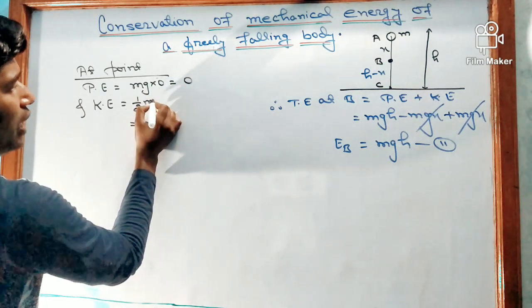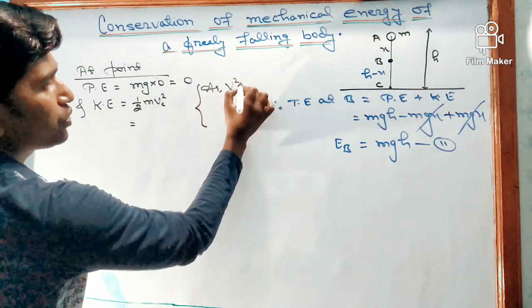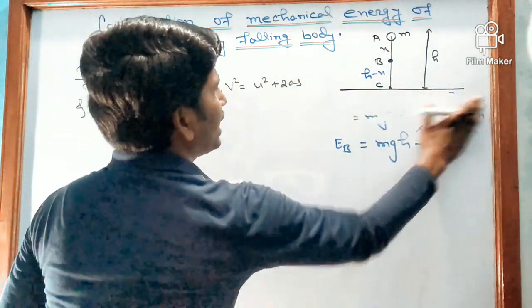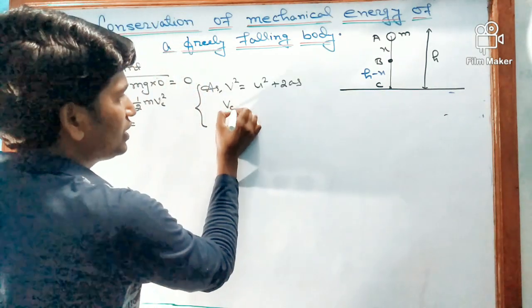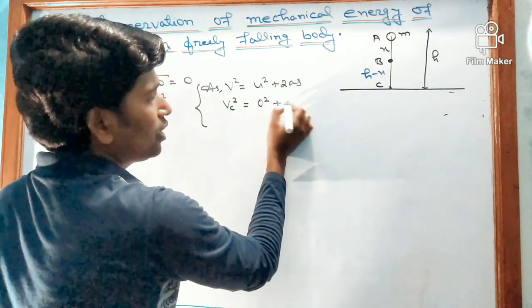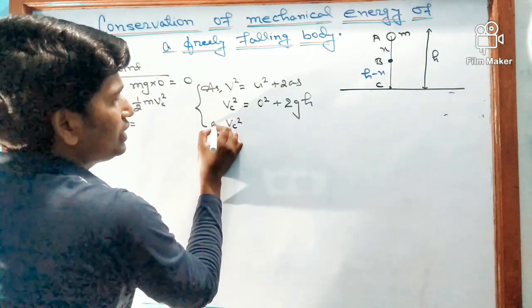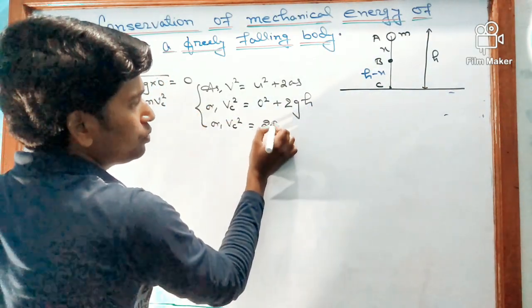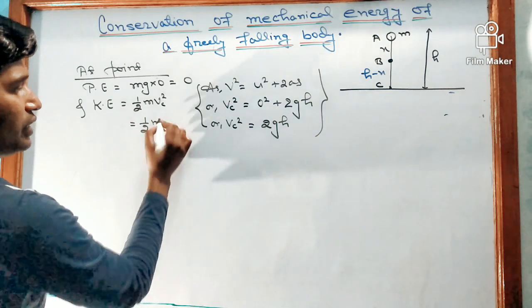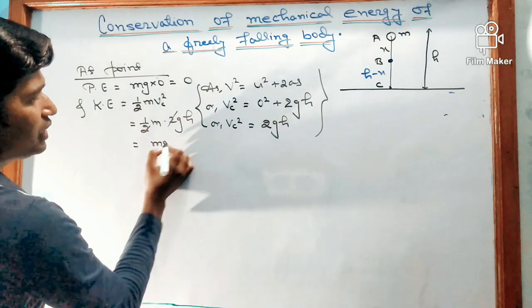Kinetic energy is 1 by 2 m v squared. Again using the equation of motion, v squared is equal to u squared plus 2as. So we can write vC squared is equal to u, which is again 0 at point A, plus 2gh, the total distance. So vC squared is equal to 2gh. Then 1 by 2 m, putting the value of vC squared as 2gh, these two get cancelled and we get mgh.